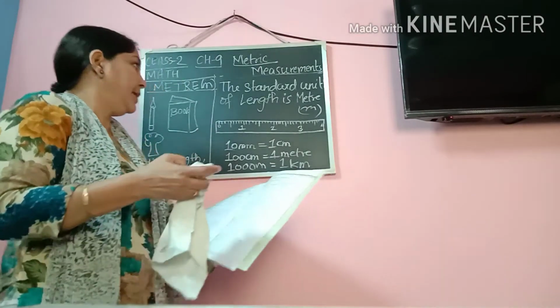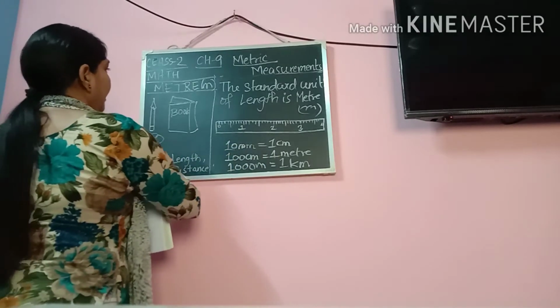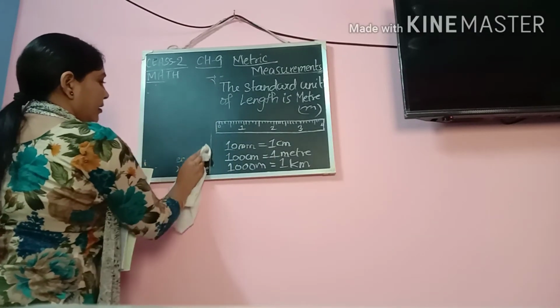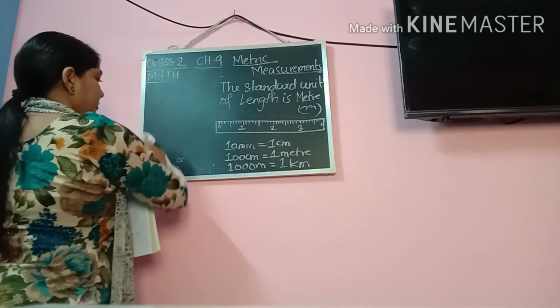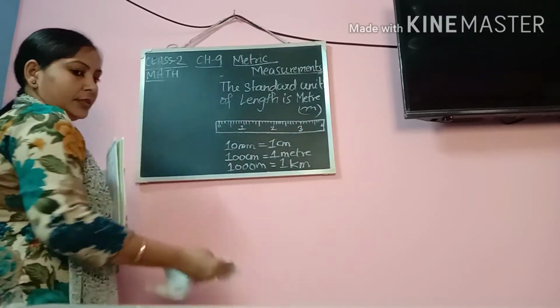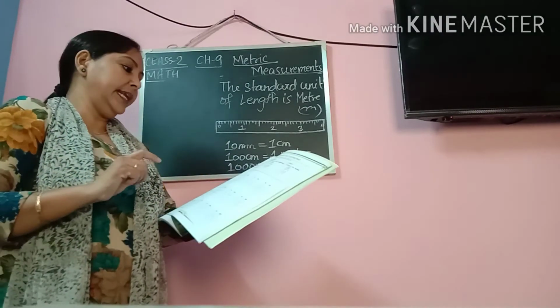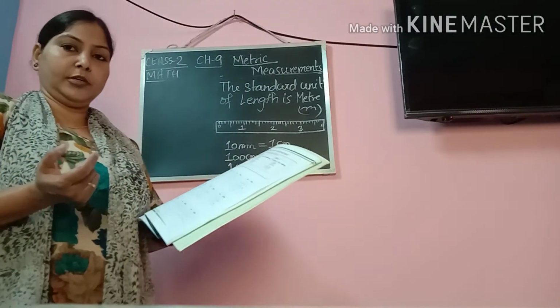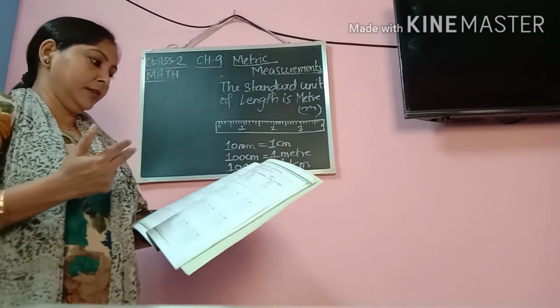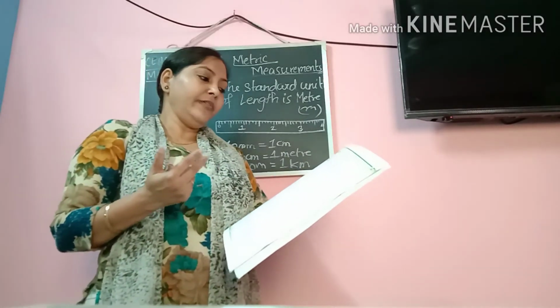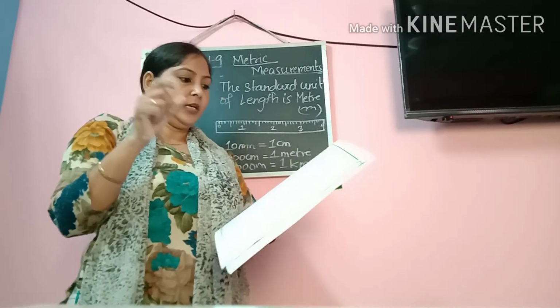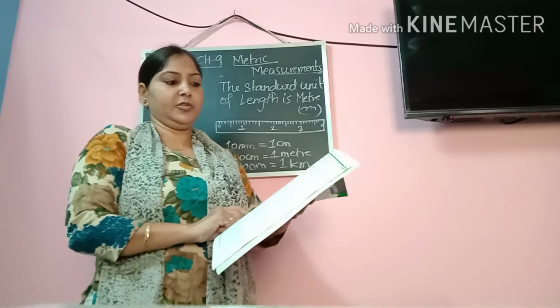The columns are made. I'll show you one example here. Whenever you do the addition or subtraction of length, always make two columns. Over here meter and centimeter are given.